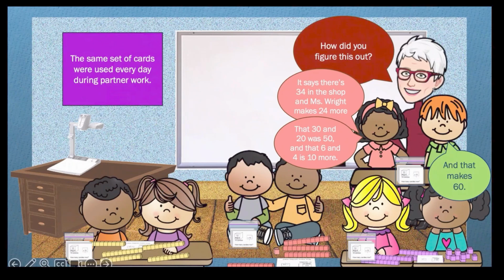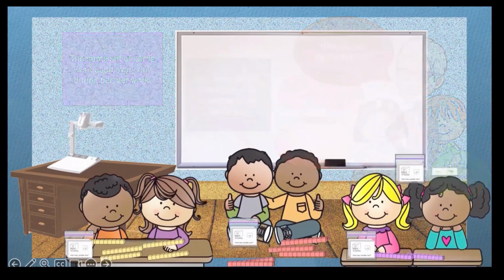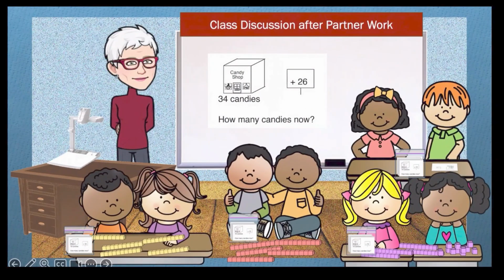As I walked around the room to see what students were doing and how they were learning, I noticed that students sometimes worked on cards they had previously figured out. To me, this was not an issue because they didn't always solve them in the same way. In fact, the ways they solved the task progressed over time, indicating their advances in understanding. After partner work, we had a subsequent class discussion of 5 to 10 minutes for one or two partner groups to explain a task they worked on.